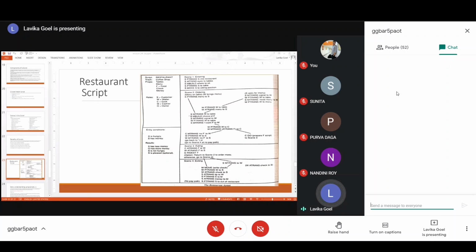The other option is that the waiter is bringing the menu because the customer asked. Then he brings the menu and then the customer orders. So let us see both the cases.